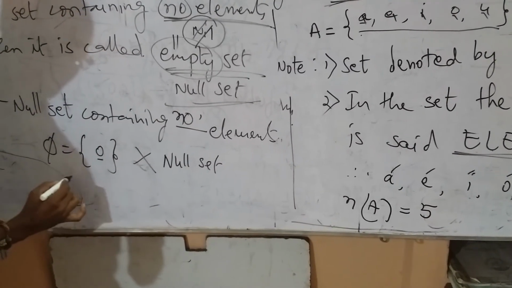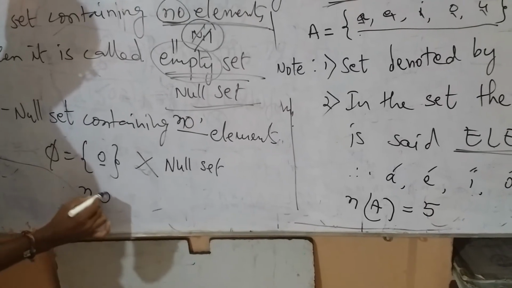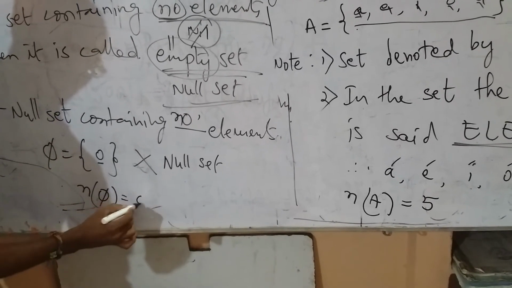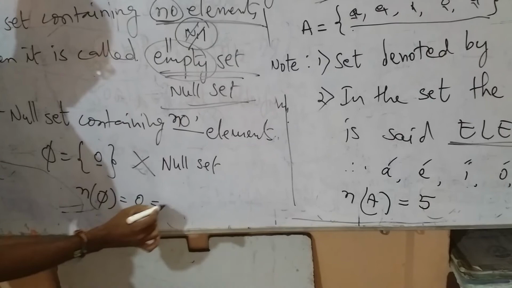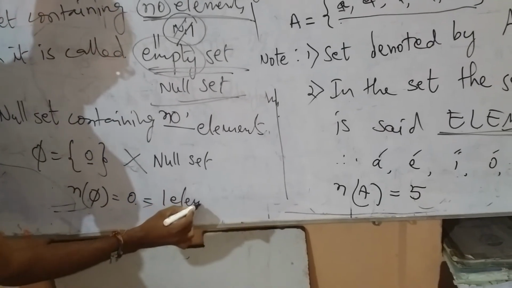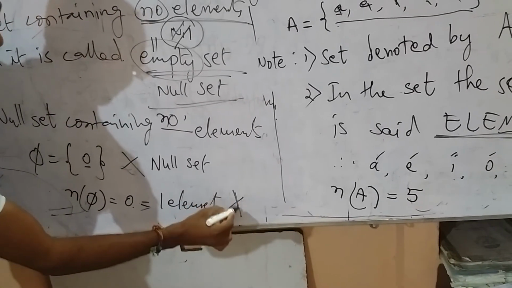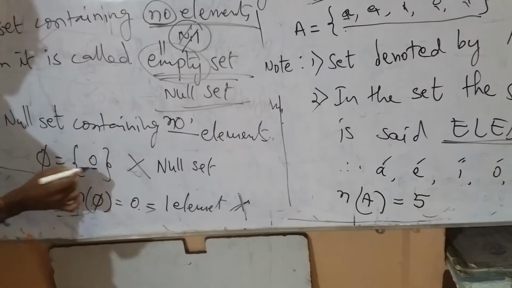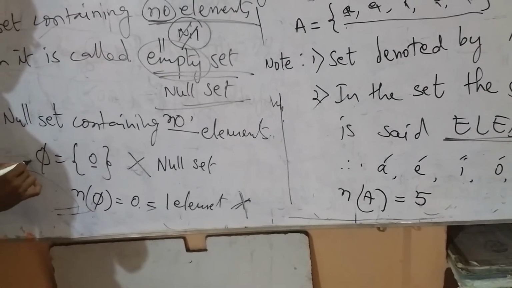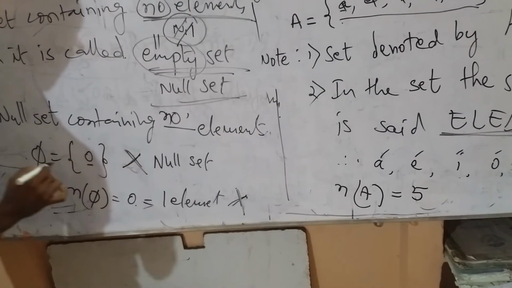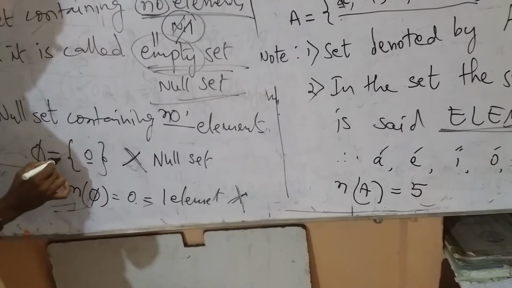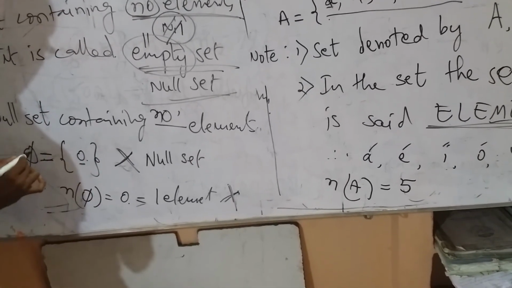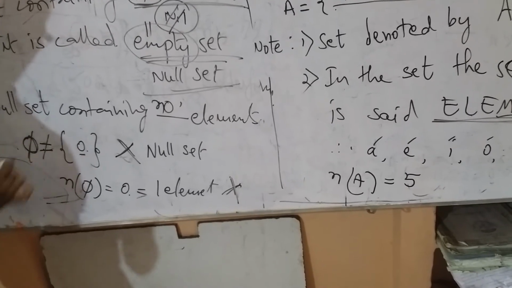So here the number of elements in {0} is 1. So 0 means one element. That's why it is not an empty set. Remember, this {0} is not an empty set. This is the first statement: phi is equal to {0} is false, it is not phi, so not equal.